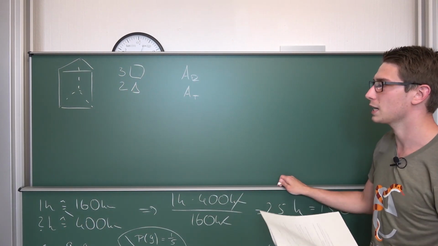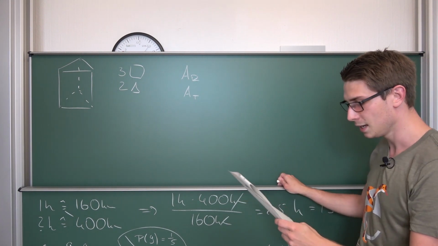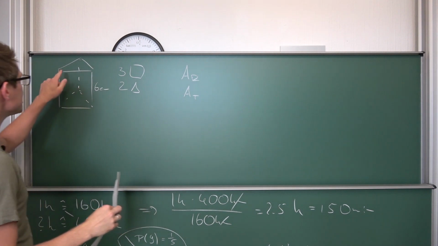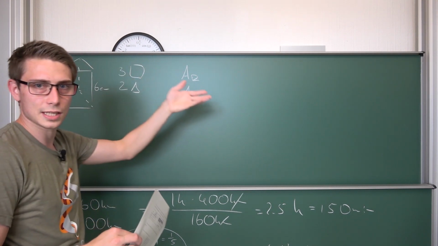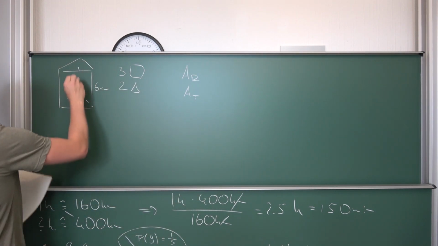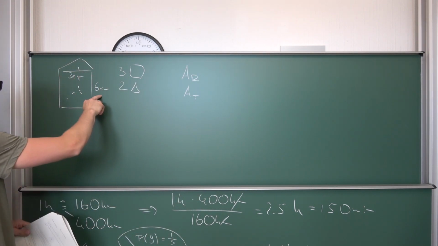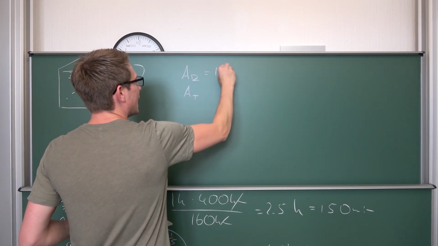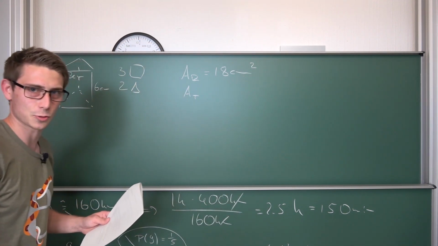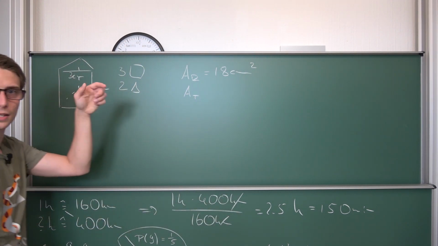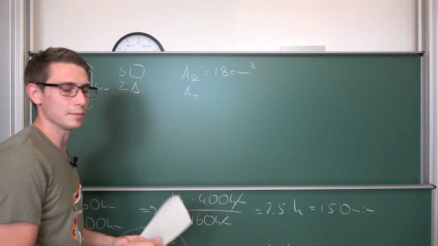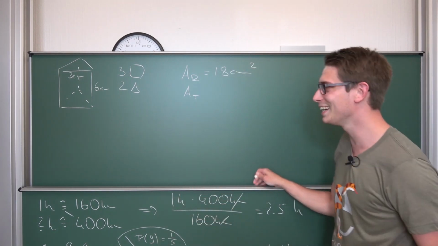At first, let us take a look at the measurements of this prism. It has a height of 6 centimeters, and each side of this equilateral triangle is 3 centimeters. Meaning the area of a rectangle is exactly 18 centimeters squared, because we have 6 centimeters times 3 centimeters, which makes centimeters squared. I mean, it's an area, that makes sense.